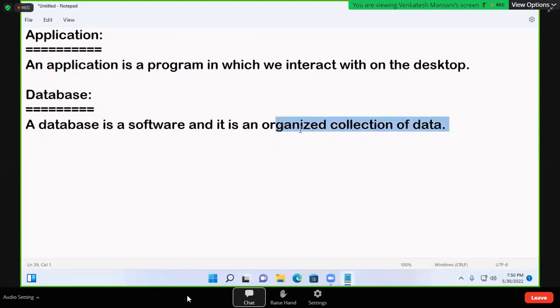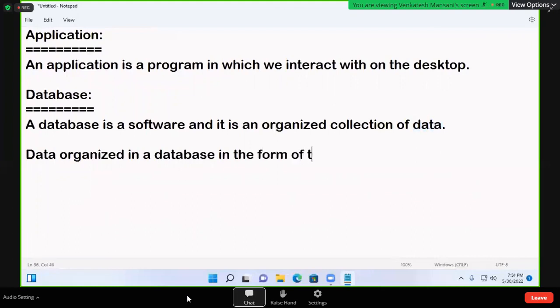The data will be organized. How is it organized? In the form of tables. Data is organized in a database in the form of tables.